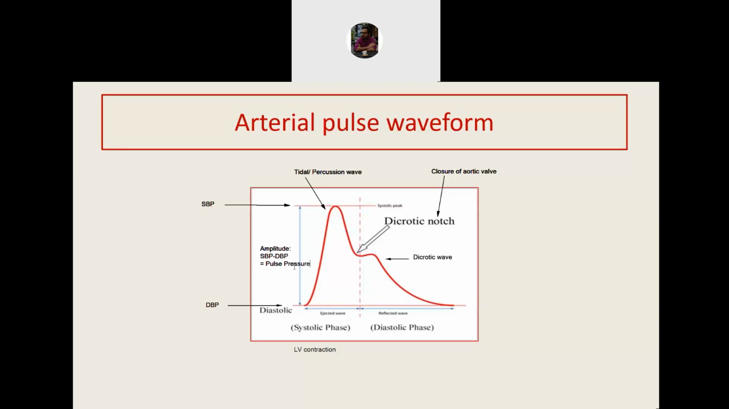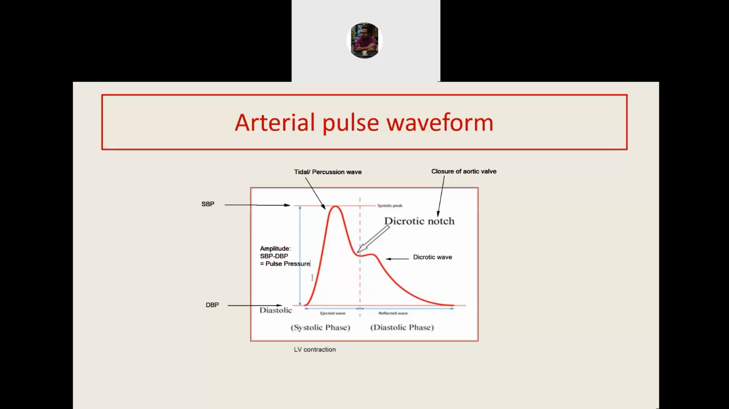To find out the pulse pressure, we have to subtract the diastolic blood pressure from the systolic blood pressure. This gives us the difference of pressure at which the blood is flowing and determines the strength of the pulse, which in medical terminology is called the pulse volume.